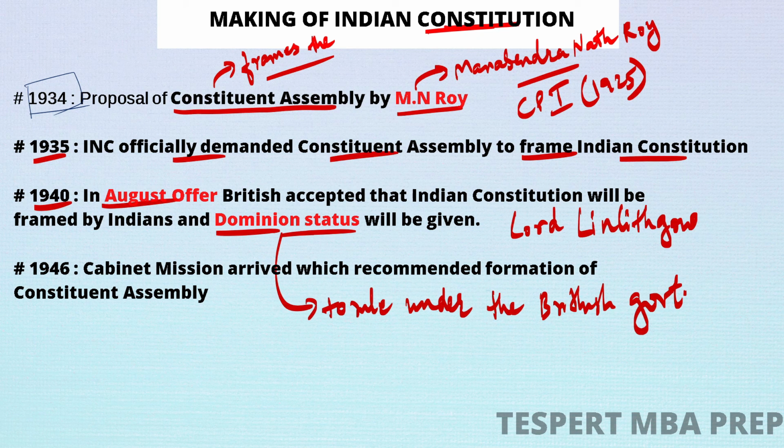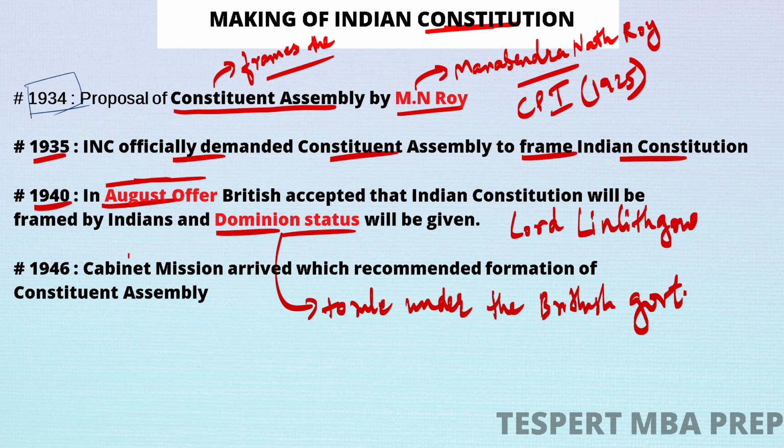Now, when Congress came to know about this August Offer, they simply rejected it. And what Congress said was, okay, we will make our own constitution. That is good. And also we will rule our own country. So you guys don't interfere in that.